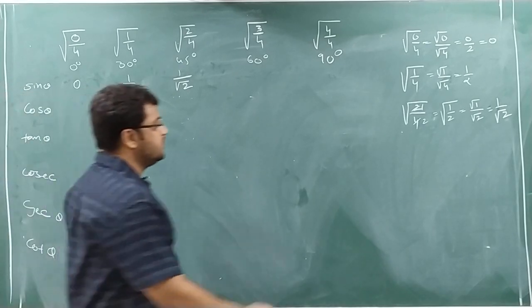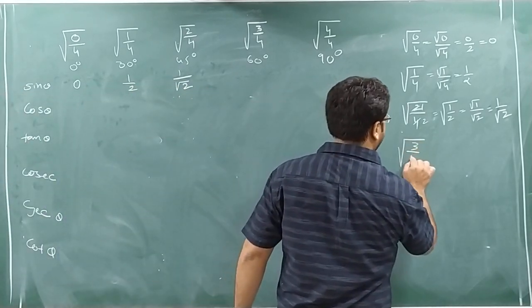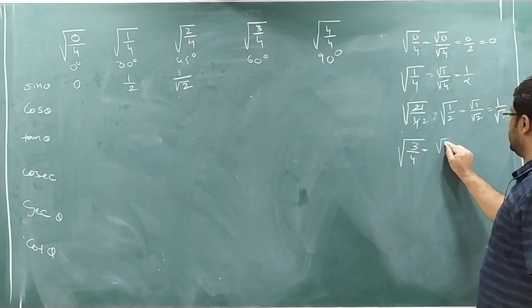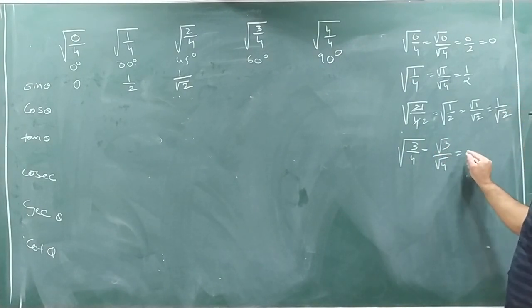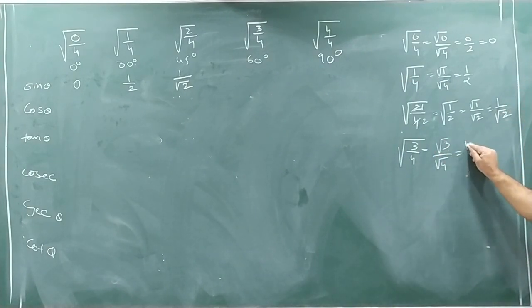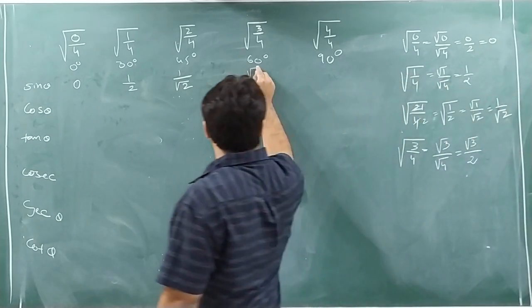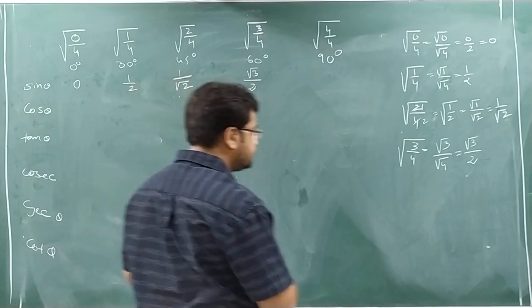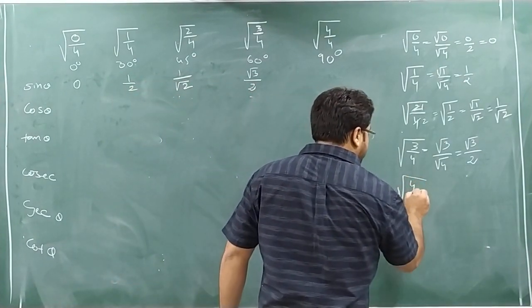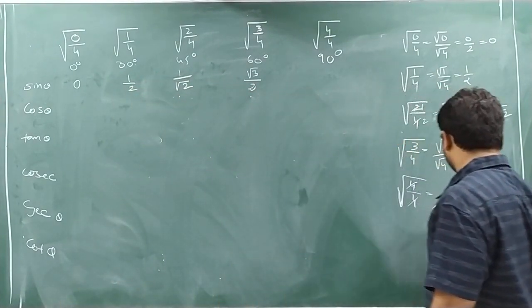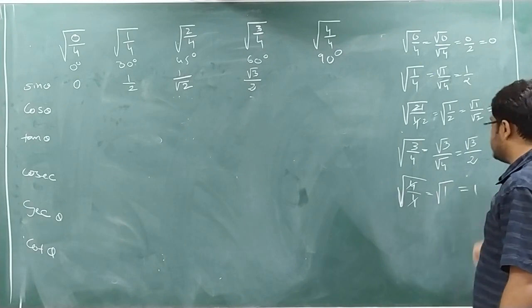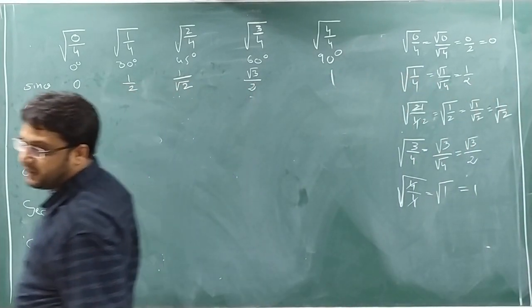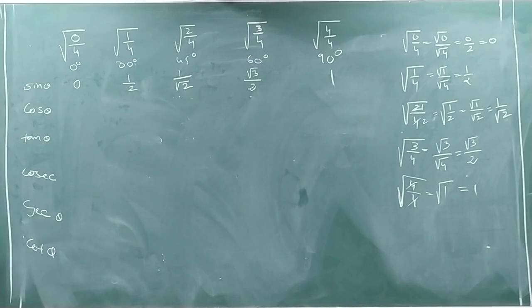The next you can take under root 3 by 4. Under root 3 by root 4. See, you cannot take the value of root 3. So remain as it is. Root 3. But root 4 you know, 2. So that is root 3 by 2. The next, root 4 by 4. So 4 cut. So answer will be root 1. Root 1 answer is 1. So this is the value of sin. In this way you can solve this.